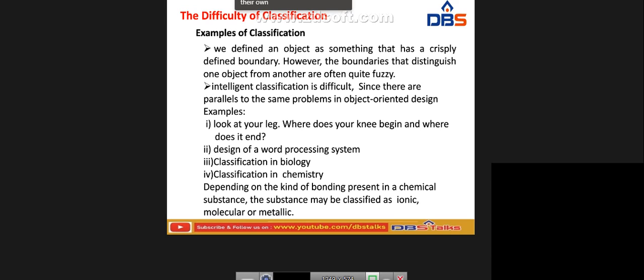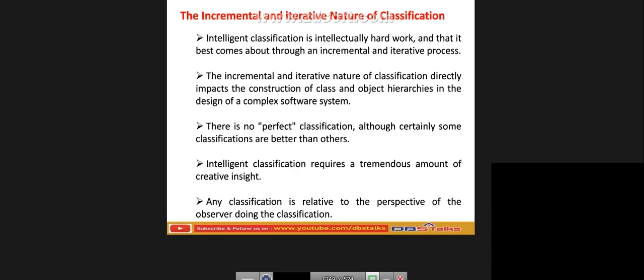Like this, we have given some examples of the differences. Look at your leg. Where does the knee begin and where does it end? Consider the design of a word processing system, the classification of biology and chemistry. Depending on the kind of bonding present in the chemical substances, the substances may be classified as ionic, molecular and metallic. Likewise, it will be different from one to another.